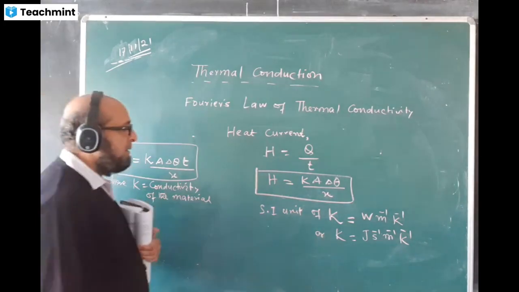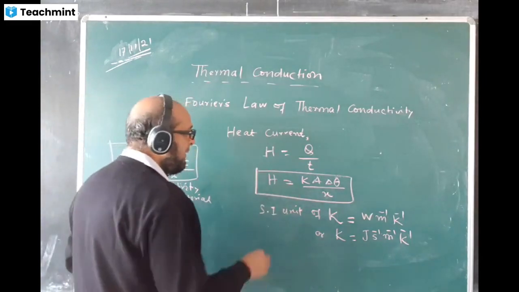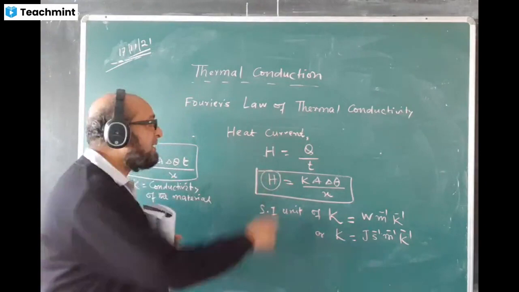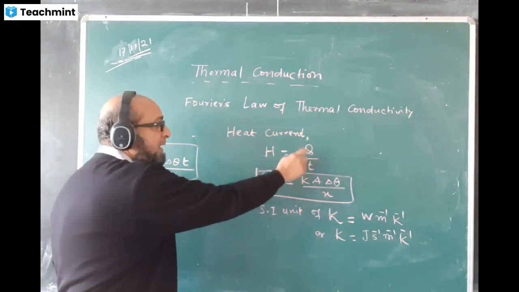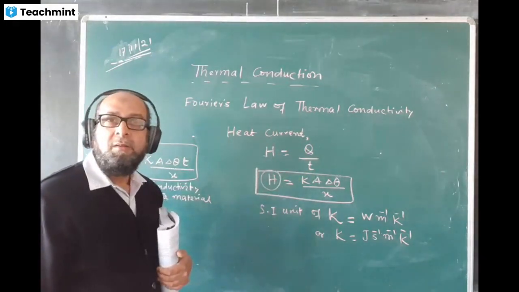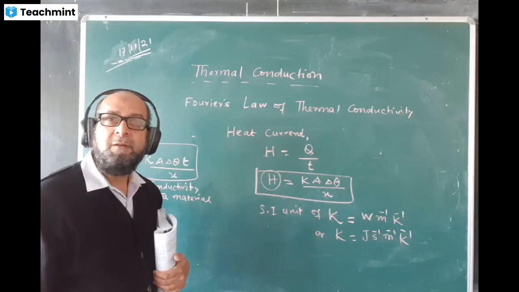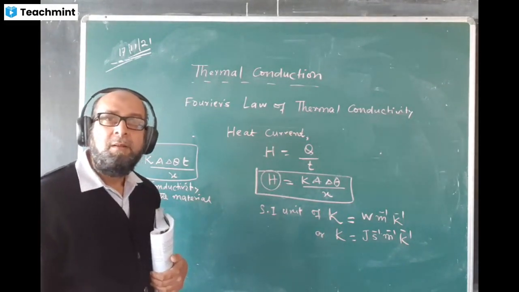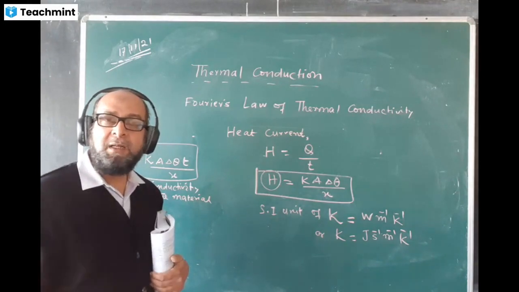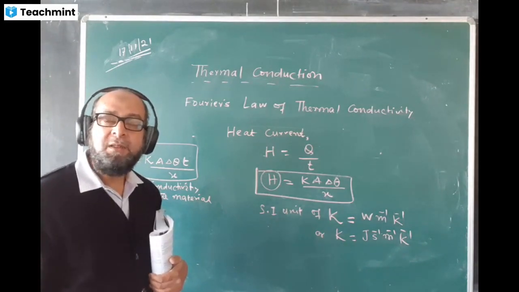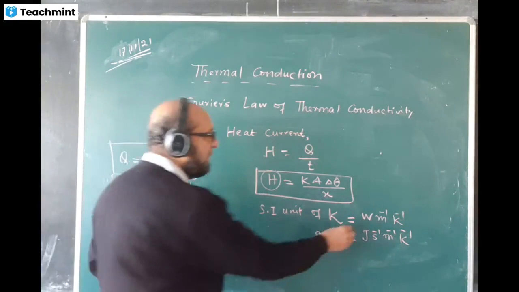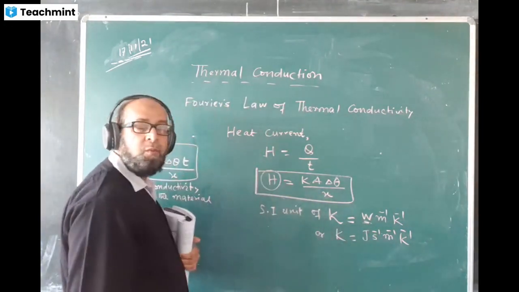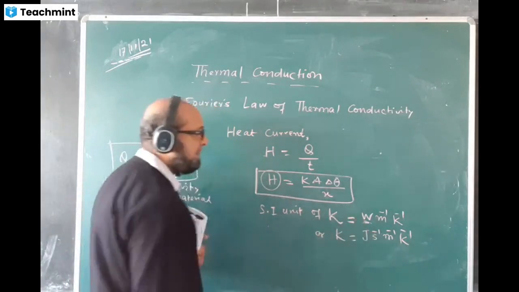SI unit. Okay. Once again, fine. What is the SI unit of H? Joule. Yes, sir. What is H actually? Joule per second, no? Yes, sir. That is, it's a kind of power. What is the SI unit of power? Sir, same. Either joule per second or watt. Yes, isn't it? So for H I am writing W, watt. We can write watt or joule per second.